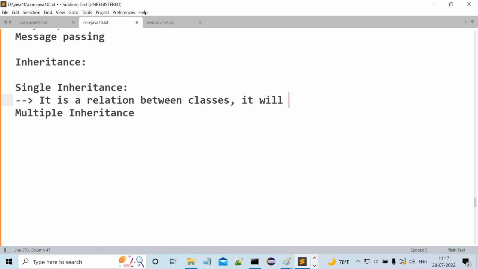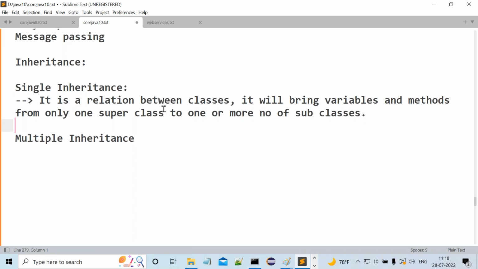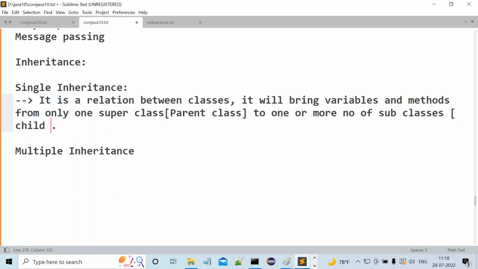Where it will bring variables and methods from only one super class to one or more number of subclasses. Here, super class is nothing but the parent class, and a subclass is nothing but the child class. Observe carefully. Subclass is the child class.